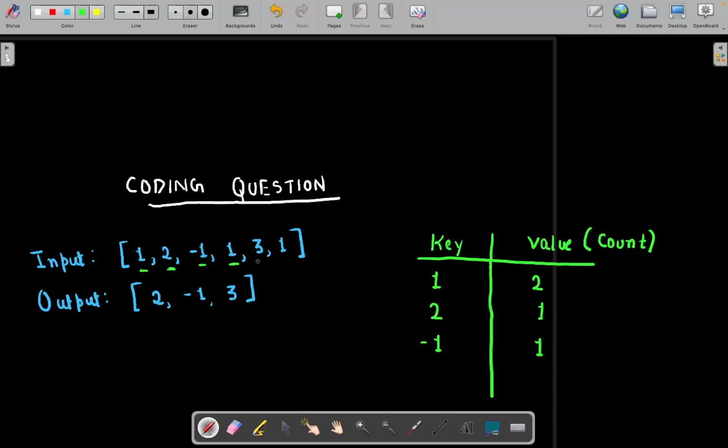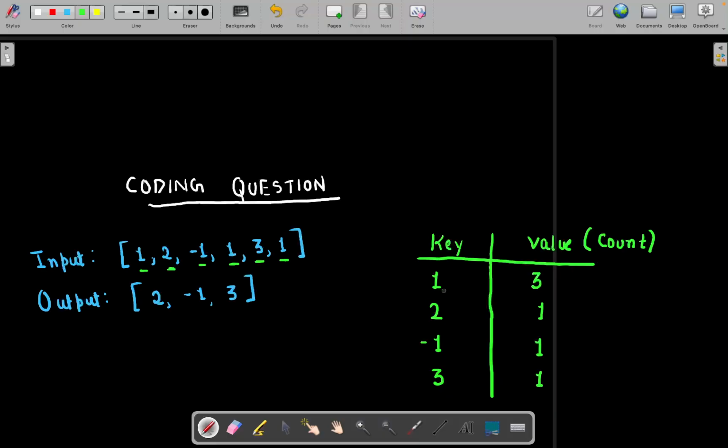Now let's move forward. Now we got the element 3. Now 3 is coming for the first time. We check in the keys and it is not there, which means this is the first time we are encountering this element. So 3 with value 1. Then we move to the next element, and this time again we got 1. Again 1 is already there in the keys, so we will increment the value of 1 by 1. So it is going to be 2 plus 1, that is 3.